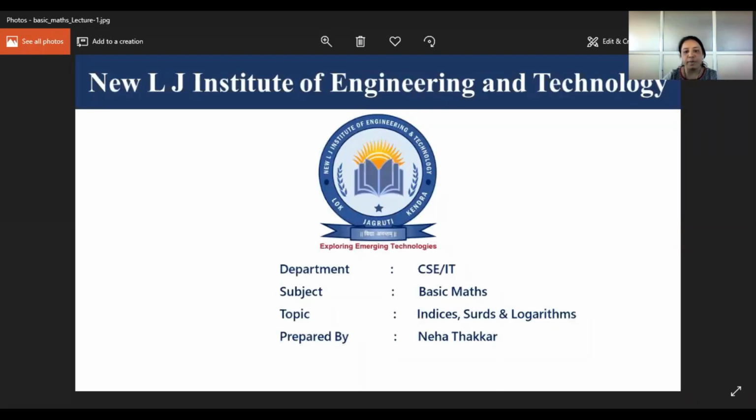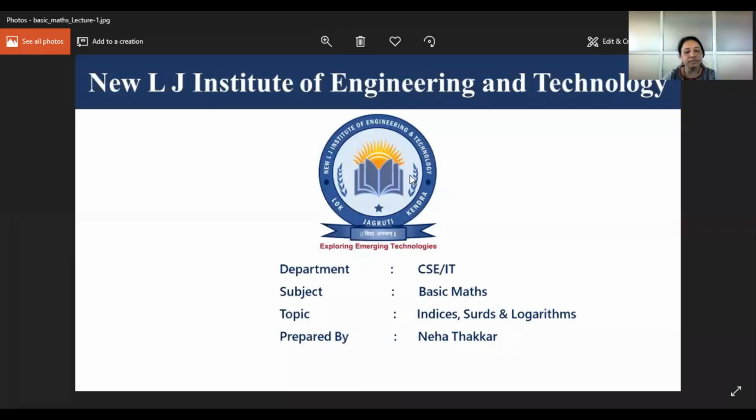One student has written: related to power and exponent. Okay, so indices means it can be an exponent or a power. Now, logarithm. I will randomly unmute a student so they are able to answer. Okay, Kunj, roll number 10, just unmute yourself and answer what is the meaning of logarithm.